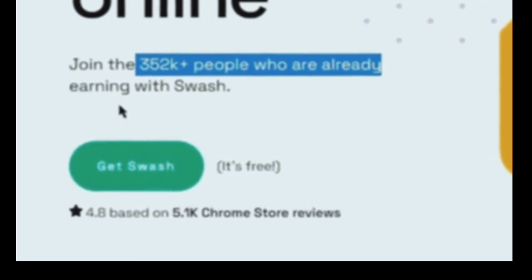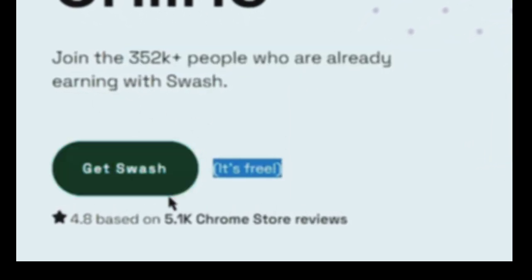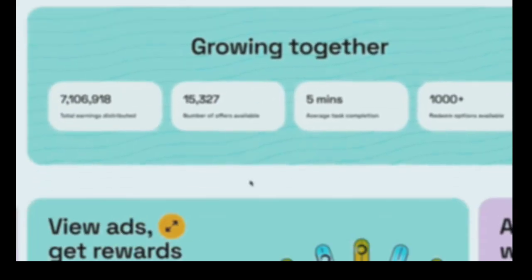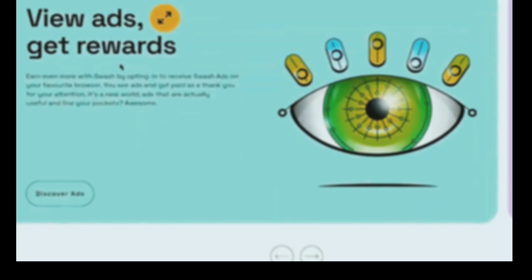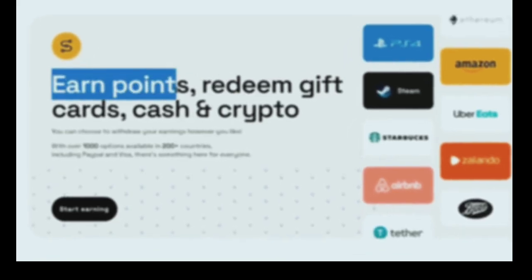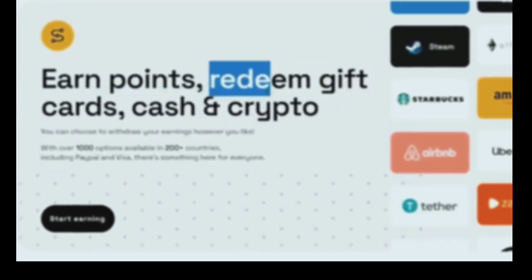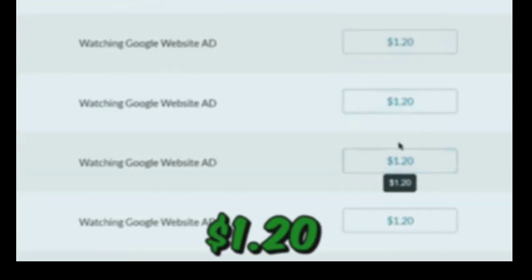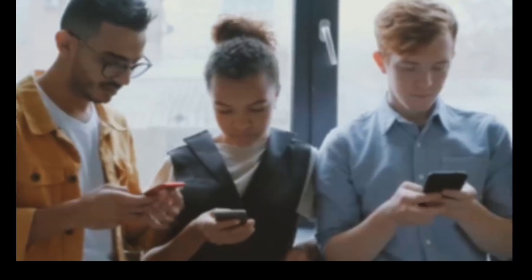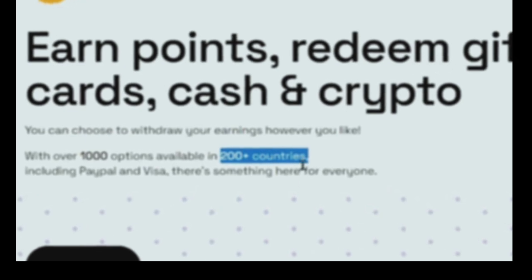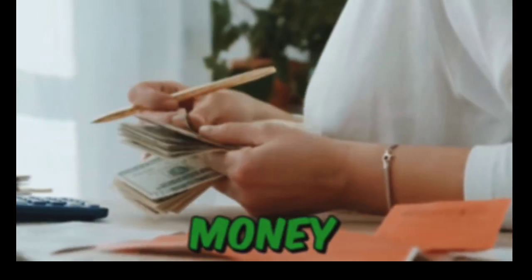As you can see, they already have over 300,000 people earning money on Swash app, and it's also completely free to use, so you don't have to spend any money, and you can get paid to watch those Google ads for free. All you have to do is to watch the Google website ads, and you will get paid for watching each Google ad. You will earn points for watching Google ads that you can later redeem in the form of gift cards, cash, or in crypto. You can earn anywhere from a few cents up to $1.20 per Google ad you watch, depending on your country. As you can see, Swash app is available in more than 200 countries around the world, so you can make money from any part of the world.